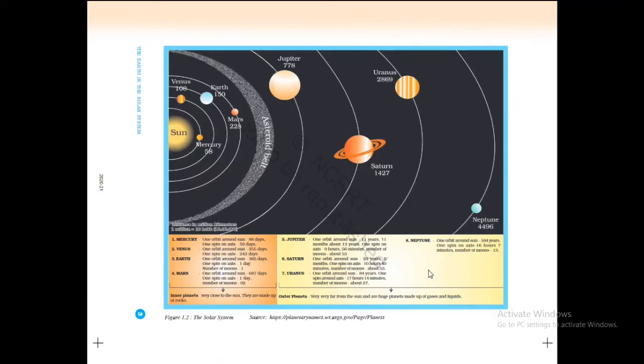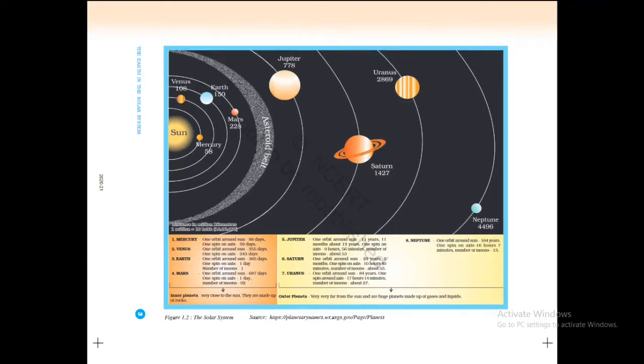And these planets, Jupiter, Saturn, Uranus, and Neptune, are called outer planets. They are very, very far from the sun and are huge planets made up of gases and liquids. The difference between these two groups of planets you can imagine here.